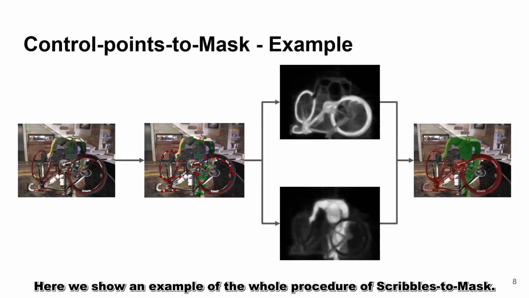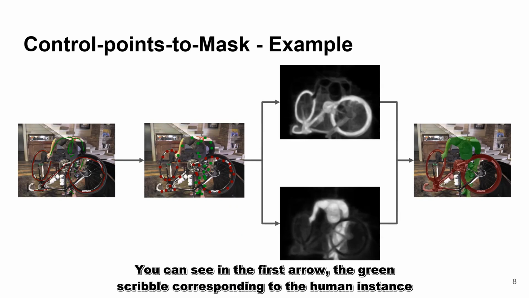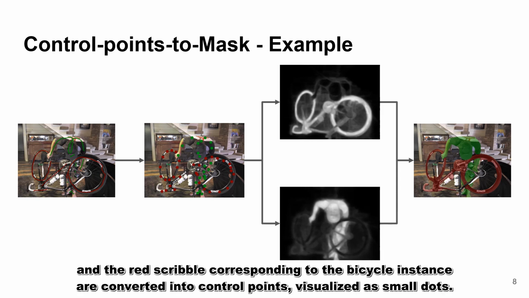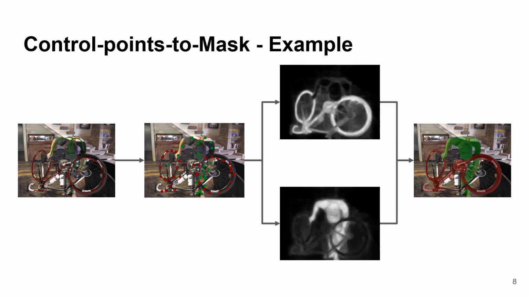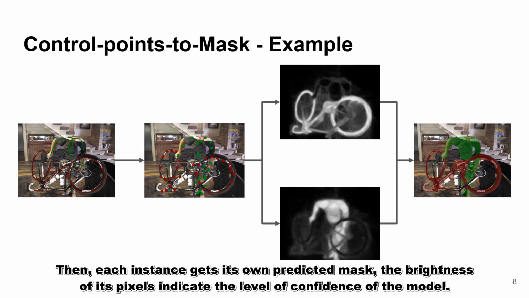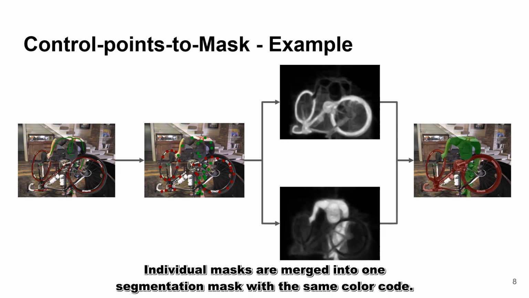Here, we show an example of the whole procedure of scribbles to mask. You can see in the first arrow, the green scribble corresponding to the human instance and the red scribble corresponding to the bicycle instance are converted into control points, visualized as small dots. Then, each instance gets its own predicted mask. The brightness of each pixel indicates the level of confidence of the model. Individual masks are merged into one segmentation mask with the same color code.